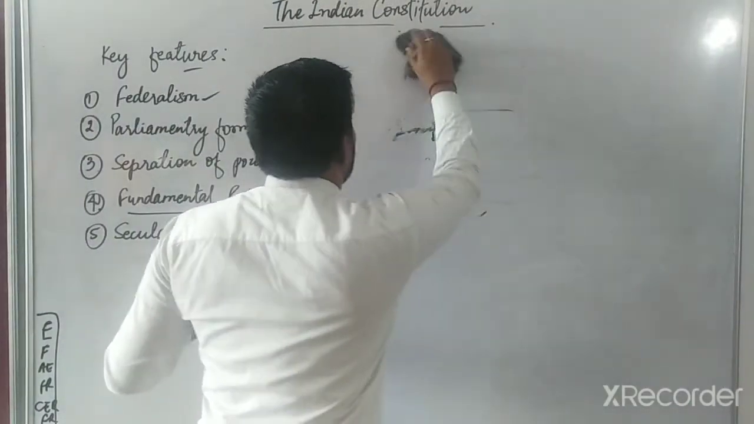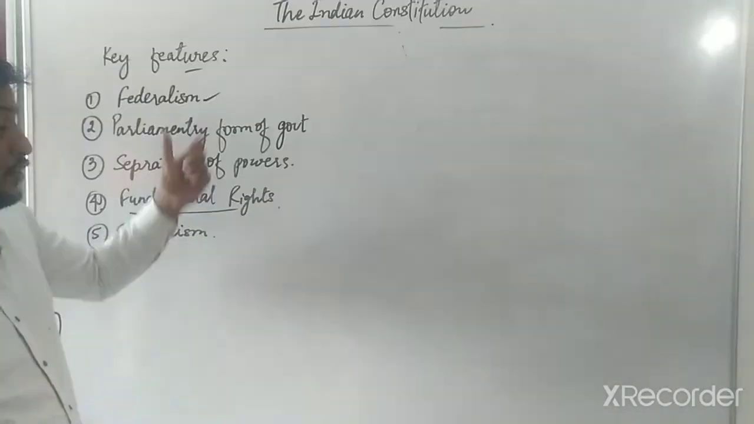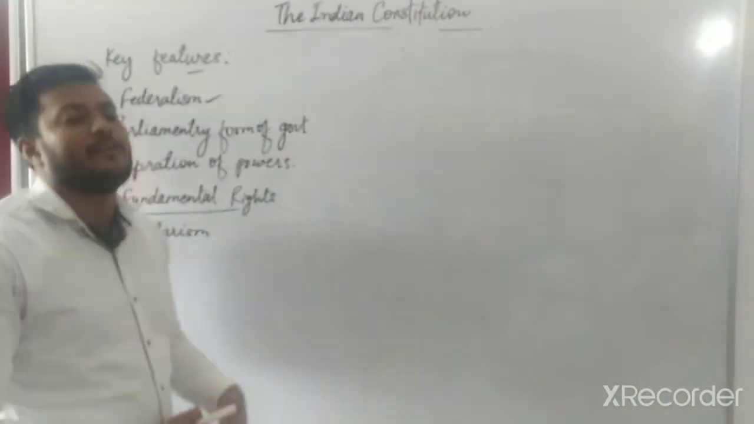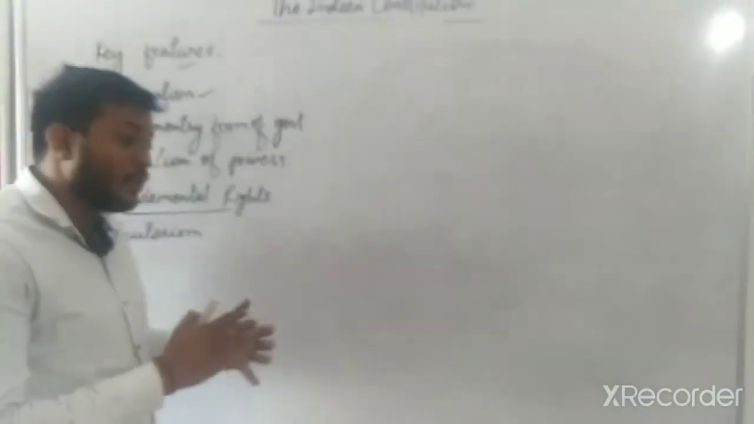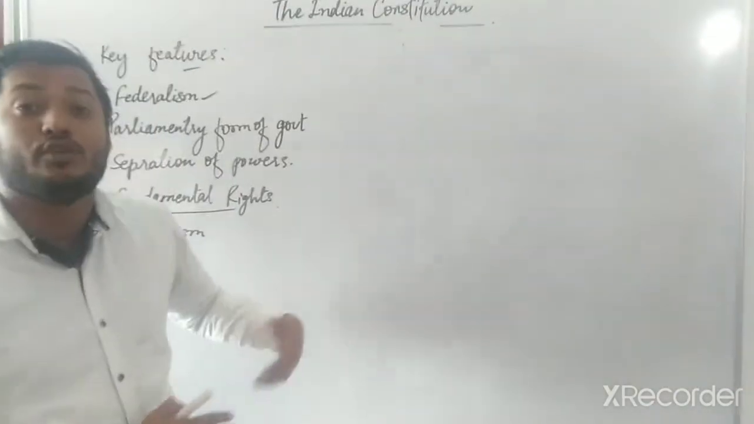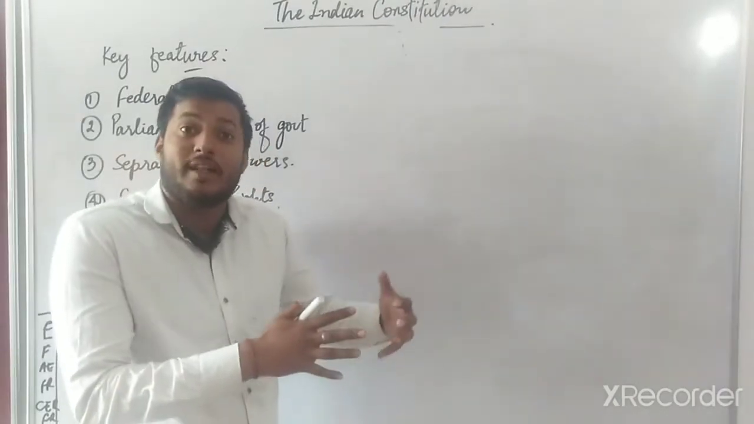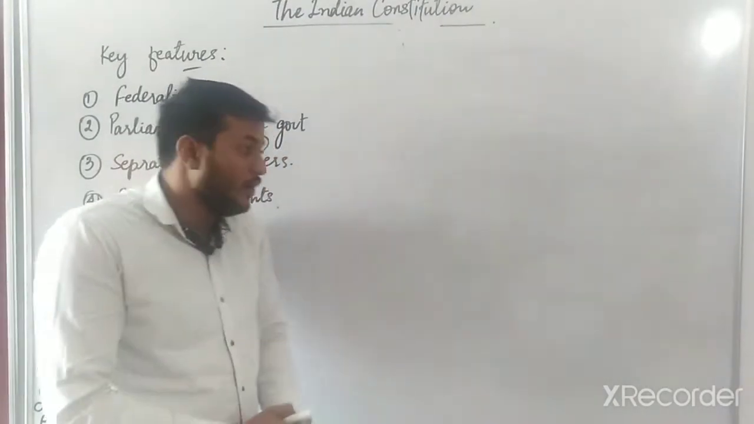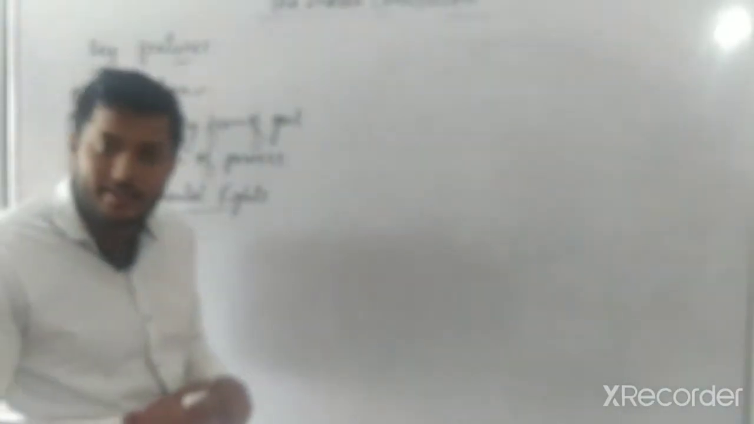The first key feature, actually when Constituent Assembly was making the constitution, it saw that there were lots of problems at the time of British India. So they thought that we should make a constitution which provides all the facilities, which fulfills all the expectations of our people. So some key features have been given. The first one is federalism.